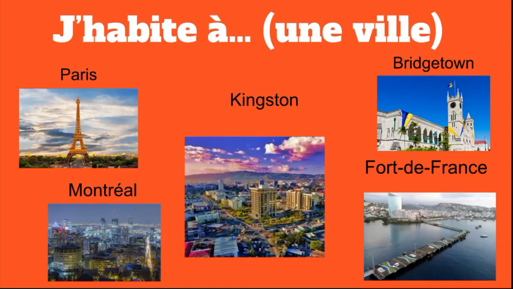J'habite à Montréal. I live in Montreal. J'habite à Kingston. I live in Kingston. J'habite à Bridgetown. I live in Bridgetown. And finally, j'habite à Fort-de-France. I live in Fort-de-France.